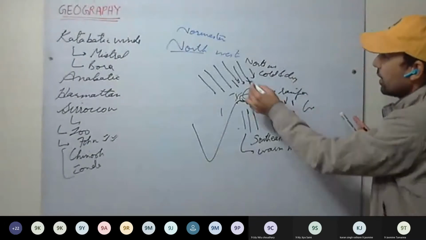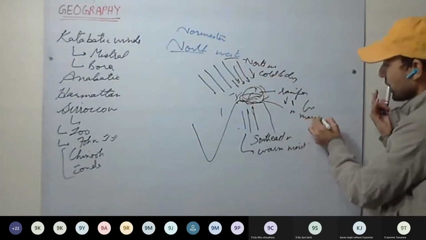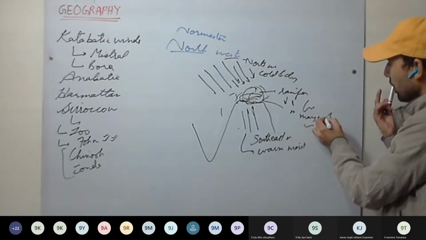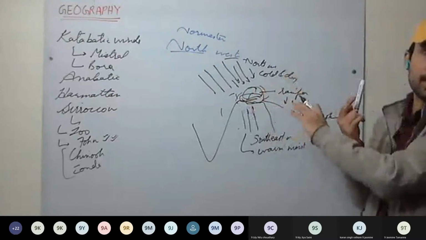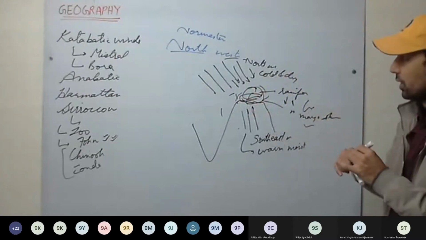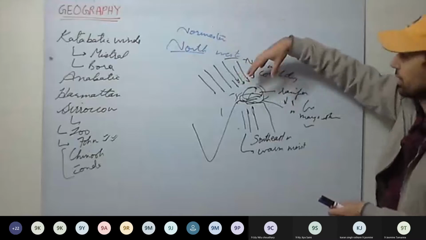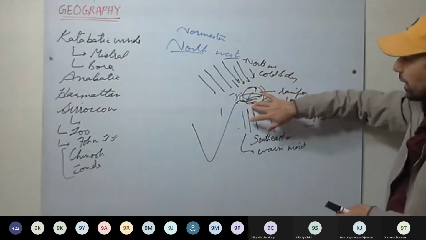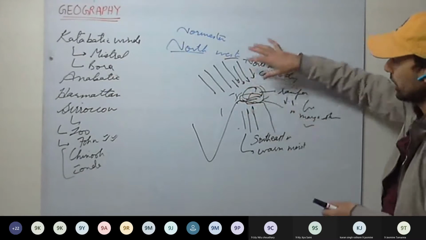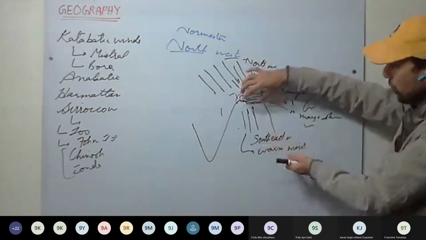These winds are called nor'westers, and they are also called mango showers or cherry blossoms. Mango showers, because they blow when the mangoes are ripening. Here low pressure develops, so winds from Central Asia blow towards Bangladesh, towards this low pressure, and the southeast winds are also attracted towards it.